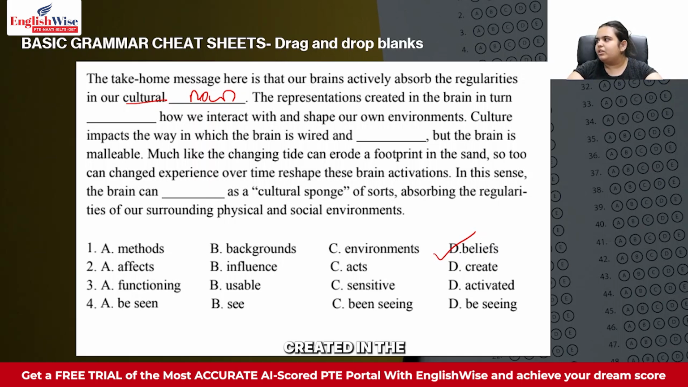The representations created in the brain in turn dash how we interact with and shape our own environments. In turn, okay, created in the brain in turn. So you see over here it is representations. This is your subject verb agreement. If you've watched the previous two videos, you know how subject verb agreement works. So if this is a plural noun, you need a singular verb. That means a verb without the S sound over here, which is either influence or create. You can't create interactions, but you can always influence interactions. So we are left with influence as our answer.